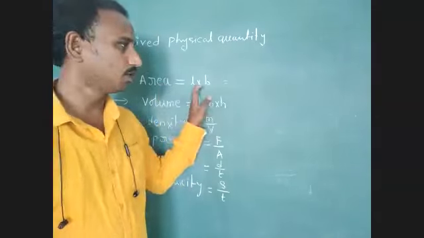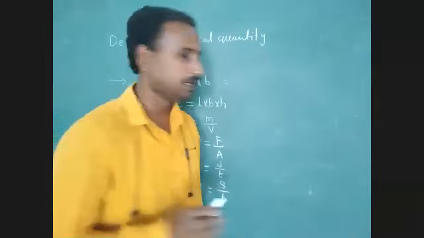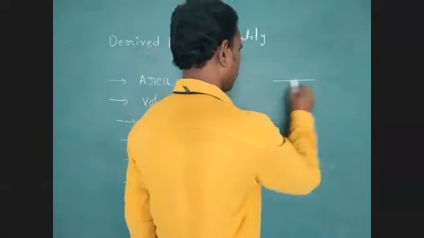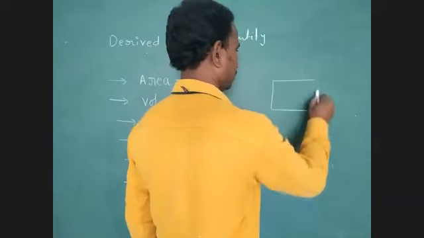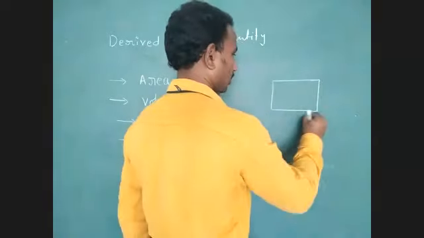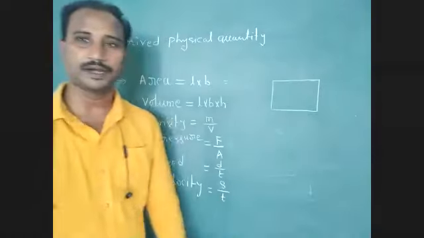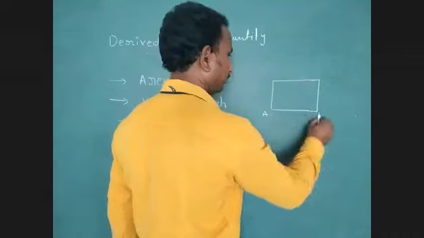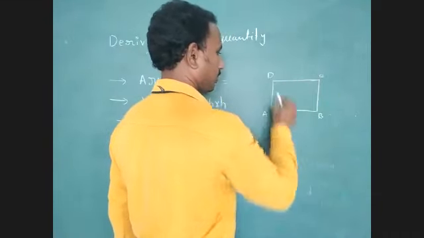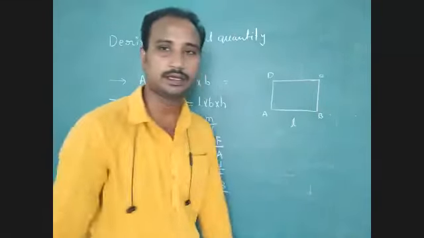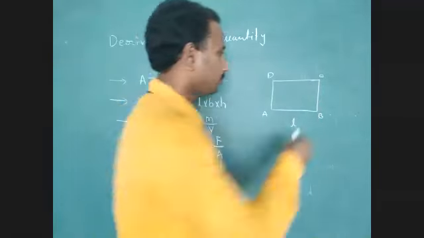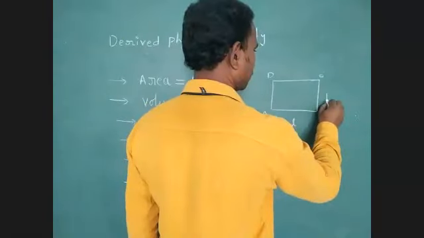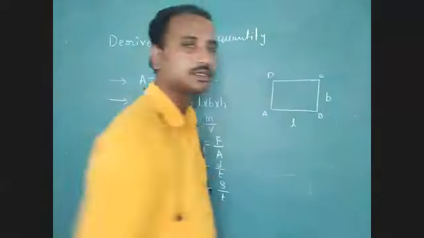Here, area equal to length into breadth. Just we have to imagine that figure. It is one rectangle. Okay, length of rectangle ABCD. We have to identify length of rectangle is L. Breadth of rectangle is BC.